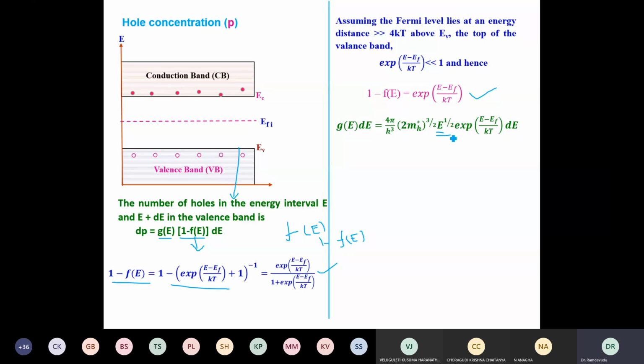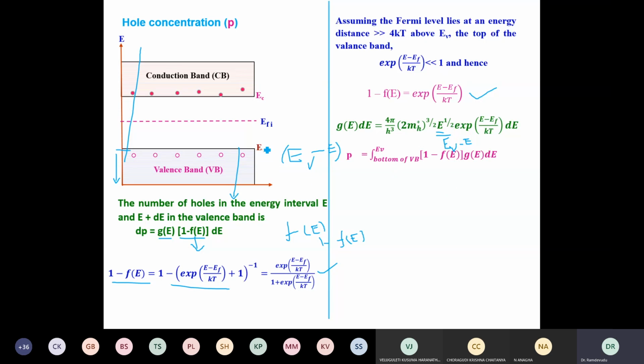Therefore, E must be replaced by EV minus E, not E minus EV. From EV, if I subtract all the higher values of E, I'll get negative energy values, which are the values taken by holes. So this should be replaced.